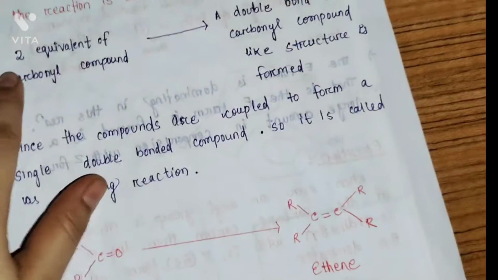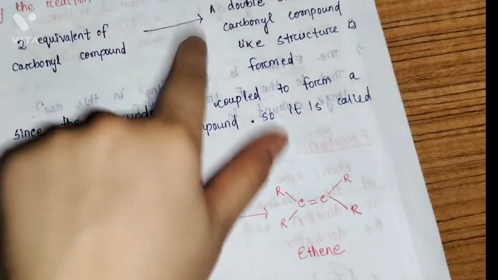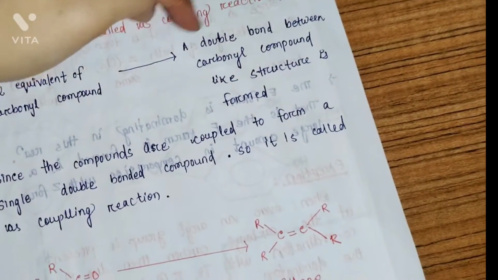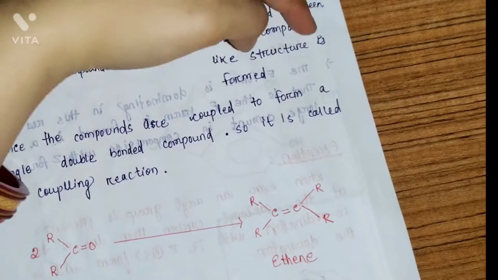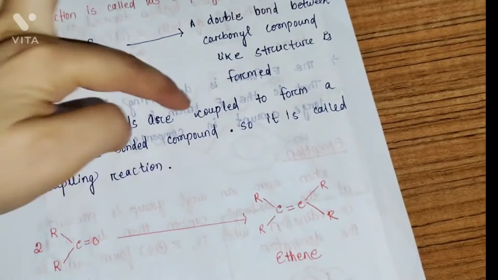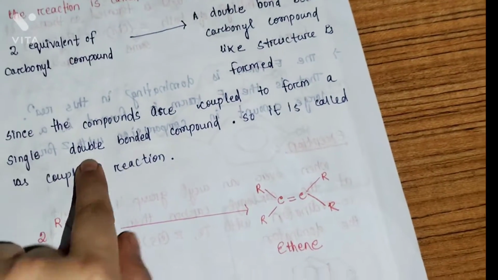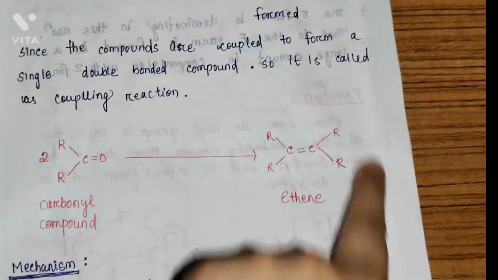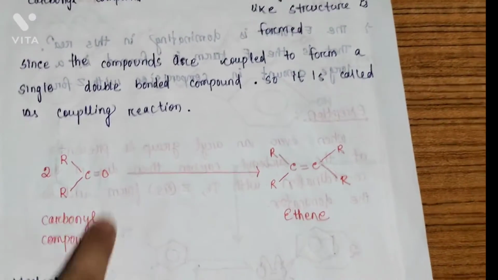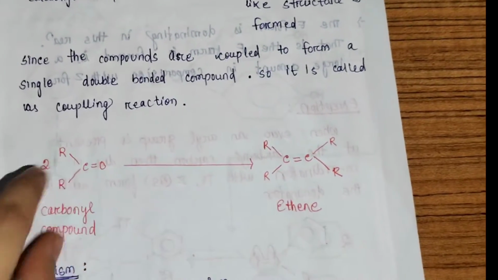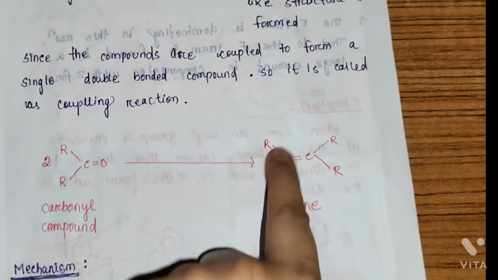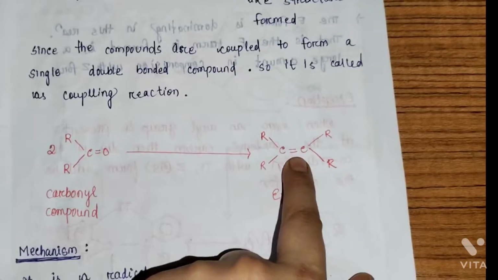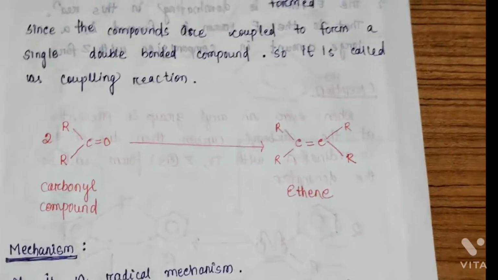So in theory, 2 equivalents of carbonyl compound react, then a double bond between carbonyl compound like structure is formed. Since the compounds are coupled to form a single double bonded compound, it is called a coupling reaction. Like this, here 2 carbonyl compounds react and they are connected with a single double bond. That means they are coupled together.